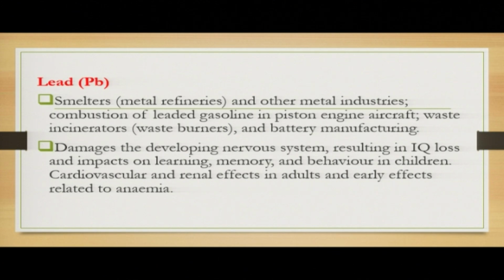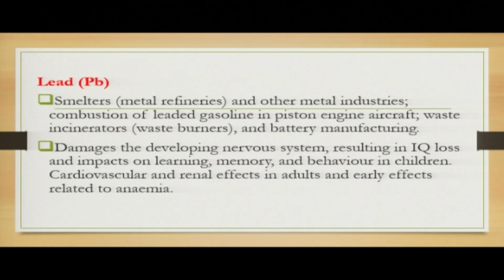What is affected? The nervous system development, and therefore IQ. It impacts on learning, memory, and behavior. All these are concerned with the nervous system. There are also cardiovascular and renal effects in adults, and other effects related to anemia. So all these are the effects of lead.